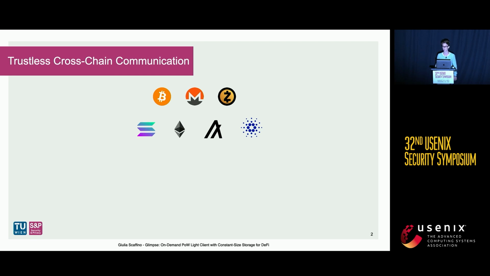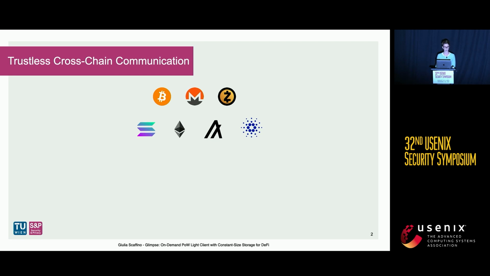You're all aware there are plenty of different blockchains out there, each one with its own characteristics, but they all work in isolation. So one chain is not aware of transactions being included on a different chain. We want to enable users and developers to migrate their funds from one chain to another in a trustless manner, so without relying on trusted central parties. This is not an easy task.